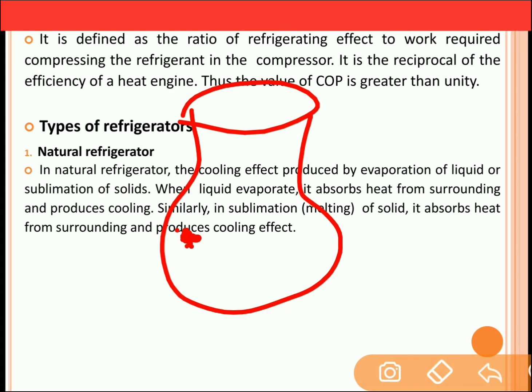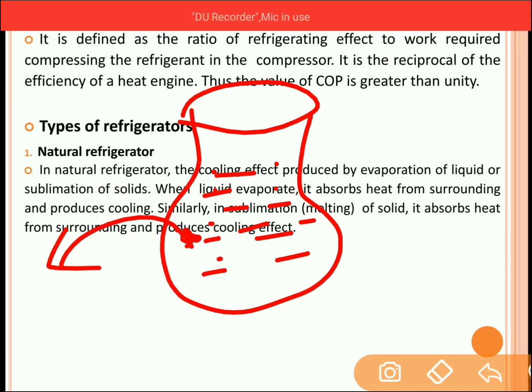So there are some water particles between the two sand particles. Now these water particles will absorb the heat from the water which is inside this earthen pot and transfer it to the surrounding.